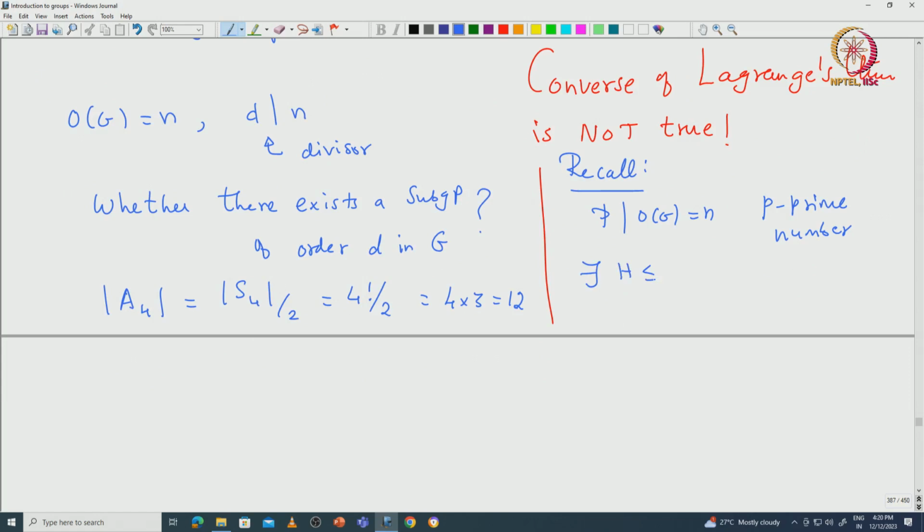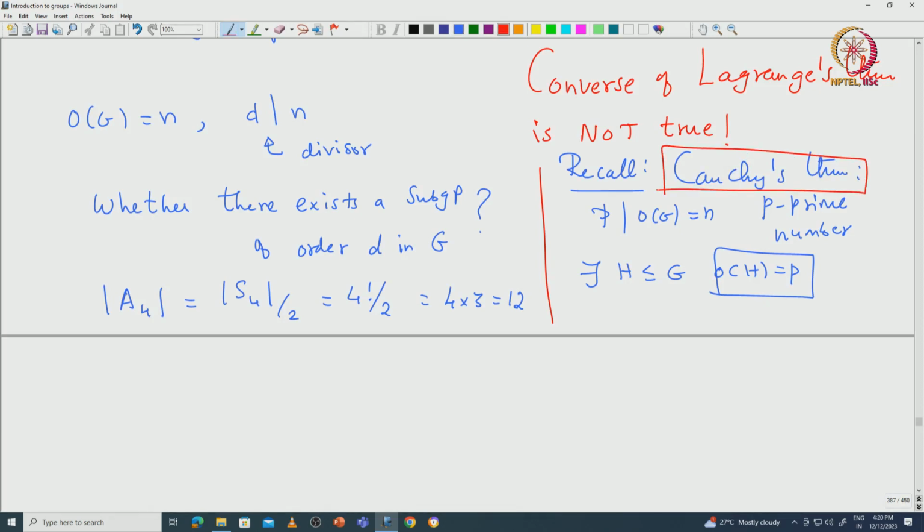There is a subgroup of G of order p. So that is what Cauchy's theorem says. So some partial converse of Lagrange's theorem is true: if the divisor is a prime number, then we have the converse.